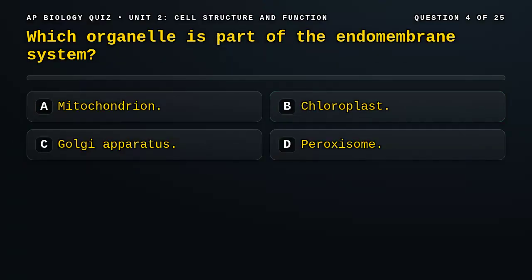Question 4. Which organelle is part of the endomembrane system? A. Mitochondrion. B. Chloroplast. C. Golgi apparatus. D. Peroxisome.